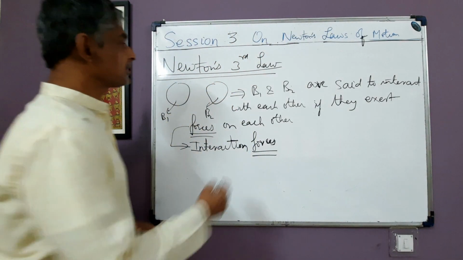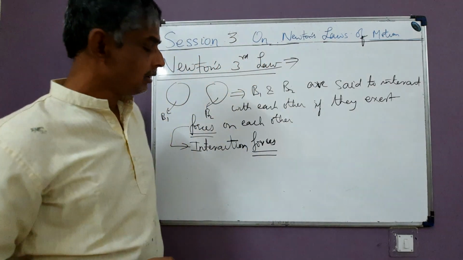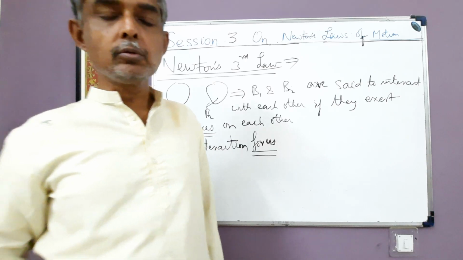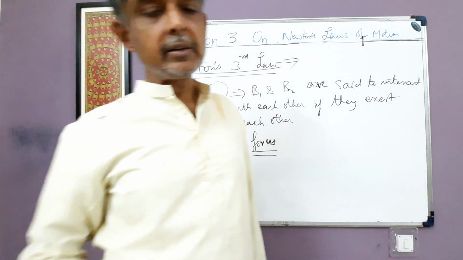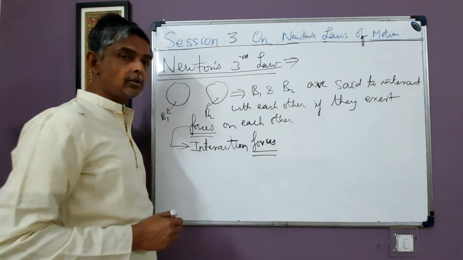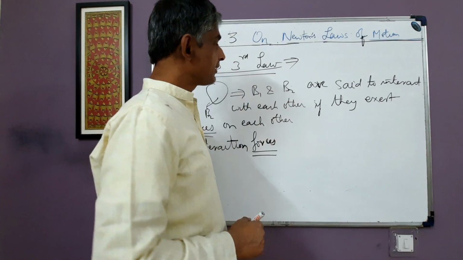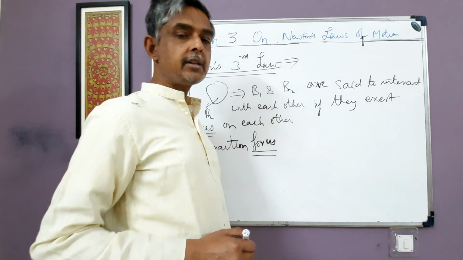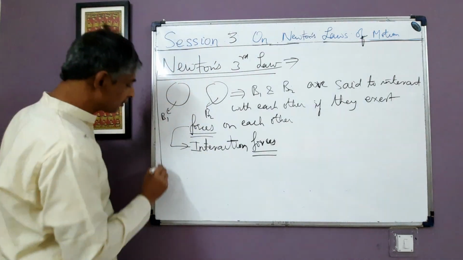Now what is the statement of Newton's third law? Newton's third law states that interaction forces between a pair of two material bodies B1 and B2 are equal in magnitude and opposite in direction. That is, interaction forces are equal and opposite. That is the exact statement of Newton's third law. Interaction forces between two bodies are equal and opposite, that is, they are equal in magnitude and opposite in direction.